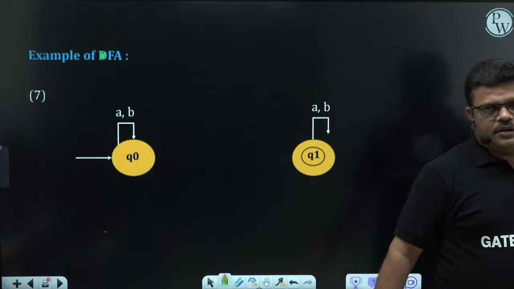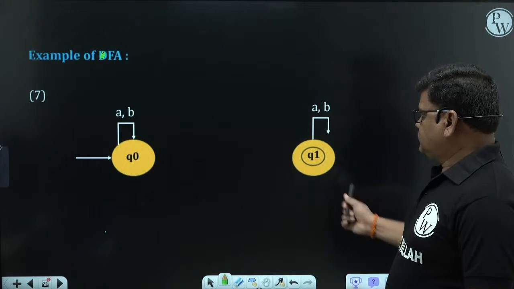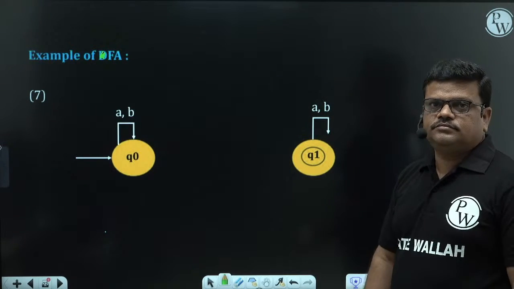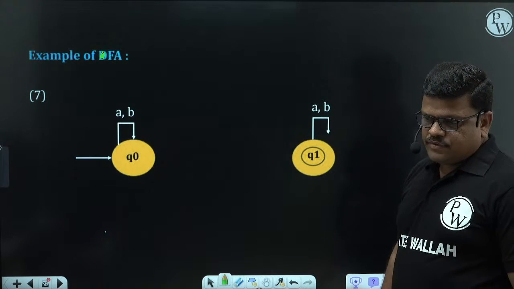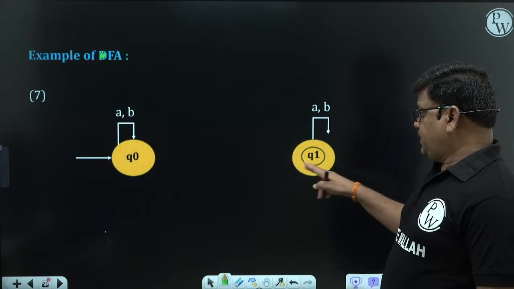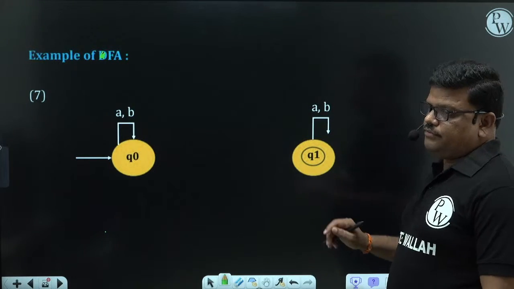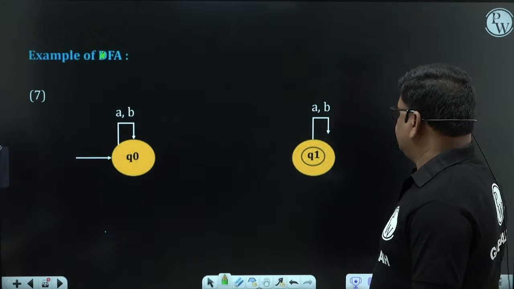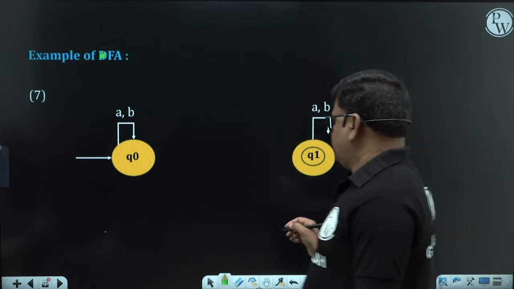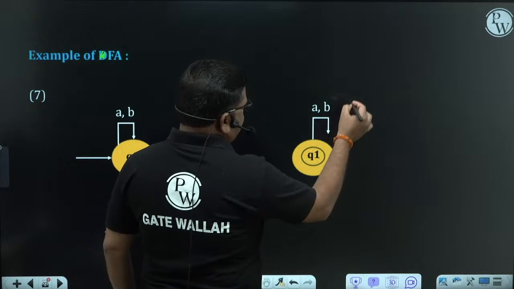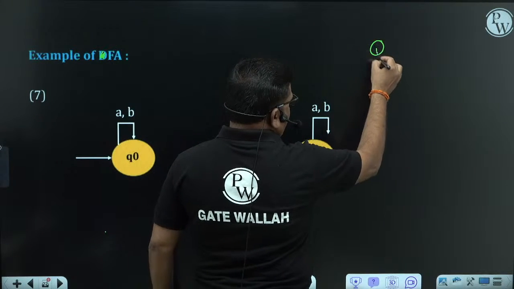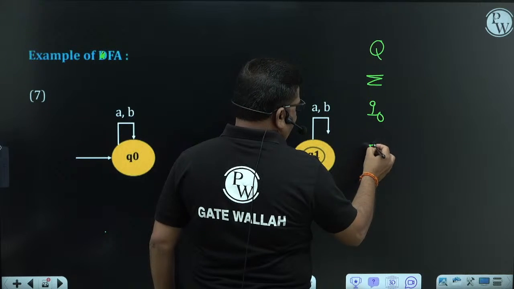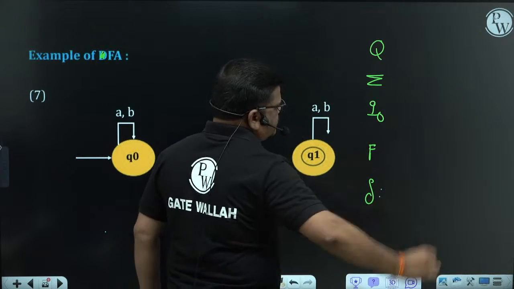Does this automata come under DFA or not? There are no transitions between Q0 and Q1. If the automata looks this way, does it come under DFA or not? So apply these 5 things. Check whether all these 5 things exist in this automata or not. If they exist, confidently call it a DFA, otherwise not.